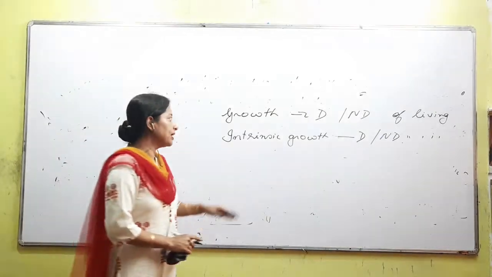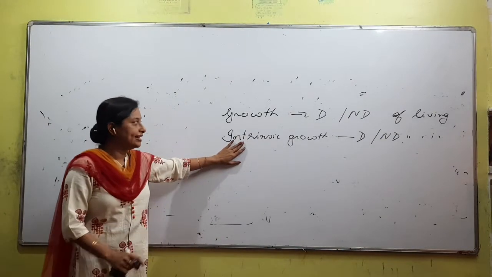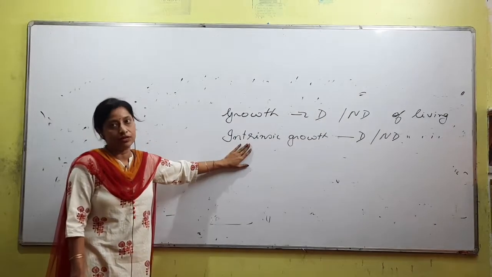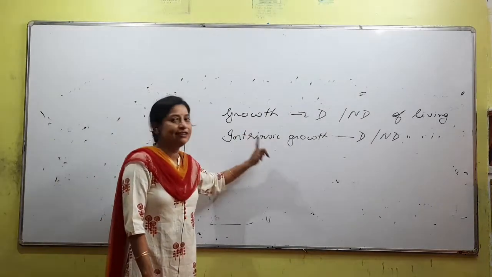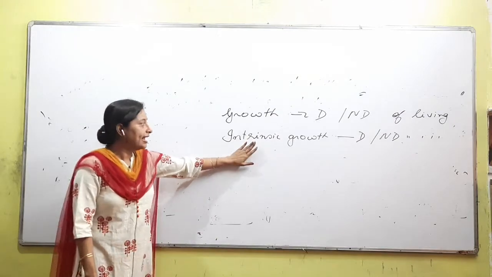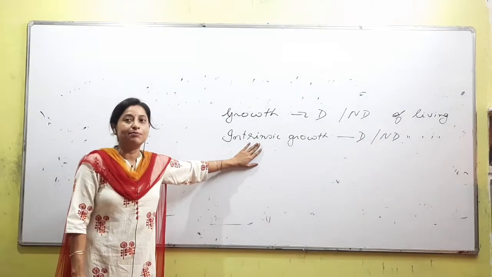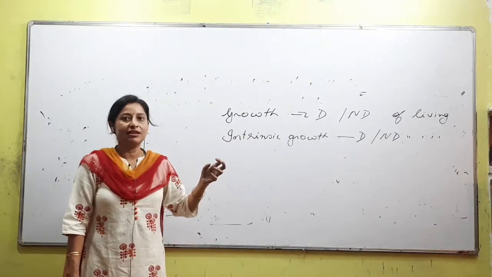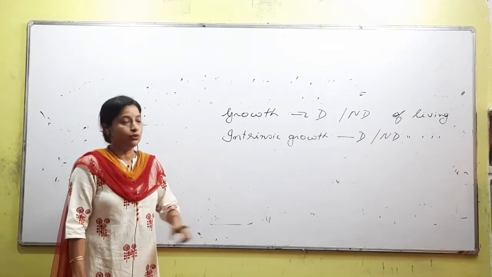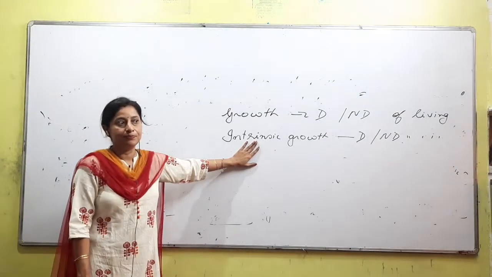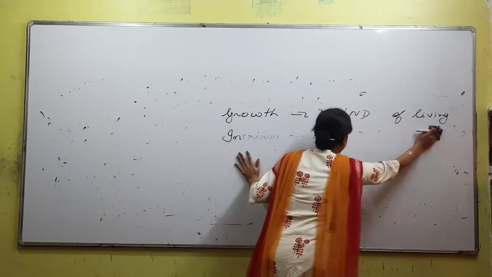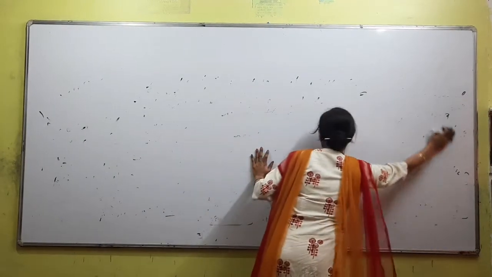The second question is about intrinsic growth. It doesn't talk about growth in general, but about intrinsic growth. It is obviously a defining character, because intrinsic growth is something that is seen only in case of living. So read the question carefully. Throughout I will say growth is not defining, not defining, not defining. But the question asks not about growth but about intrinsic growth. Is the point understood? Right? So intrinsic growth is obviously a defining character of living.